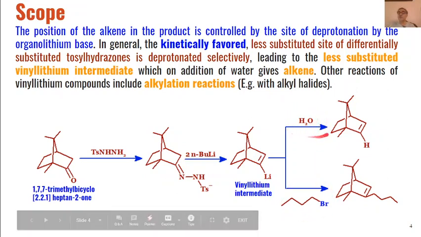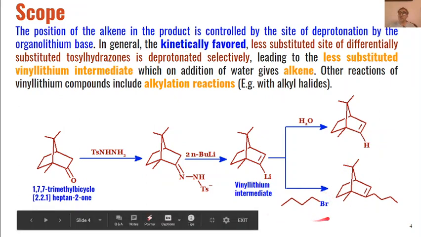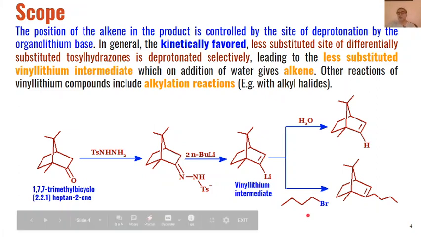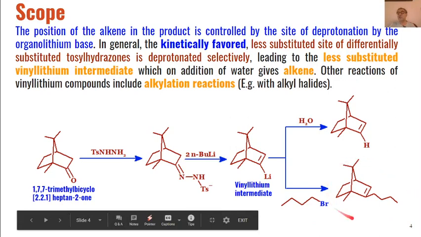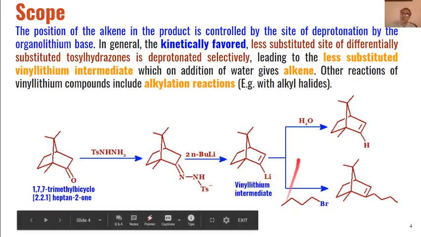If we use water as the electrophile, then these types of alkenes will be formed as the product. But if we use, say, alkyl halides as the electrophiles, then the alkylation reaction will take place, and we will get these types of alkyl substituted alkenes as the product. So we can get different types of products depending upon the type of electrophile which we use during these reactions.